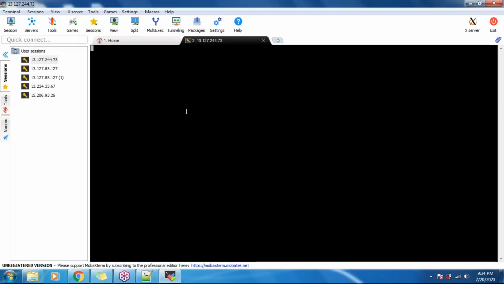I think the machine has not yet restarted. Yeah, so now it is asking for the login name. Provide the login name, that is ec2-user. Okay, now it will ask you for the password. Provide a password.